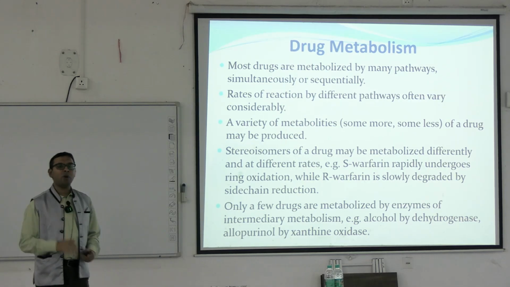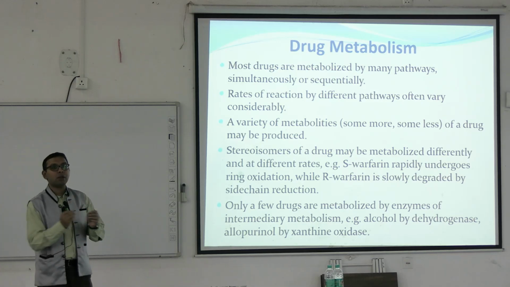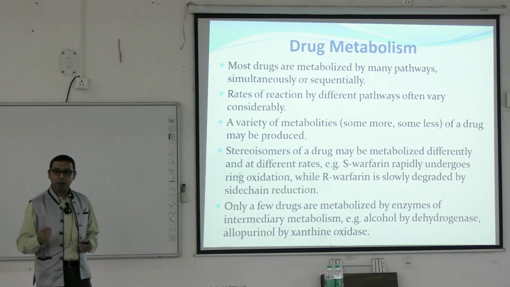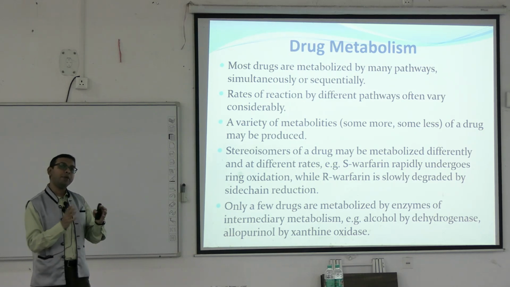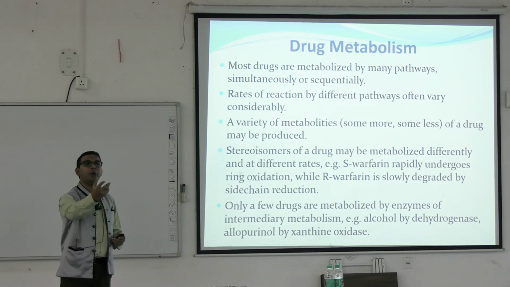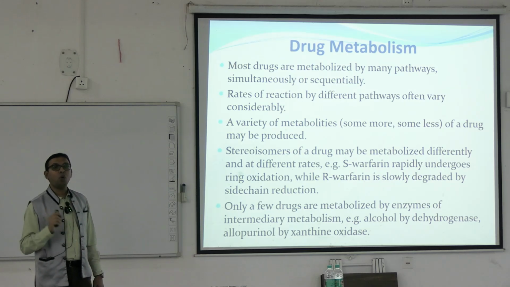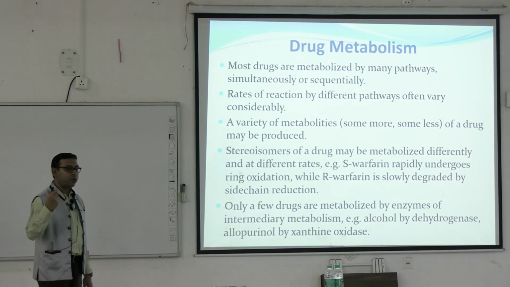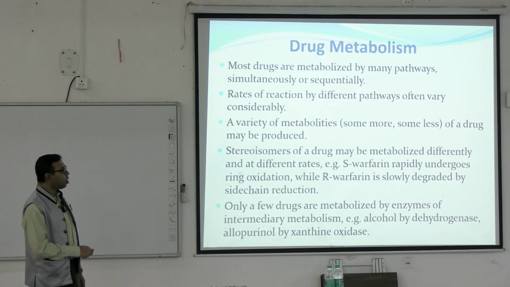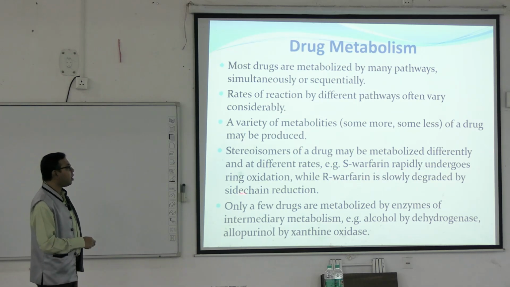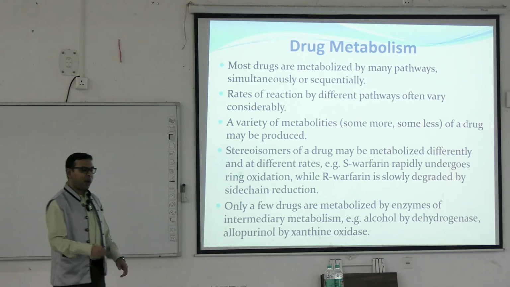There is no single common way. There may be stereoisomers, levoisomers and dextroisomers. You have read about levo and dextroisomers in biochemistry. They may be metabolized separately, such that the levoisomer is more metabolized and the dextroisomer is less metabolized. That may happen. It happens, for example, with warfarin. Warfarin is an anticoagulant, you will read later. S-warfarin rapidly undergoes ring oxidation, while R-warfarin is slowly degraded by side chain reduction. These are different ways by which they are metabolized.